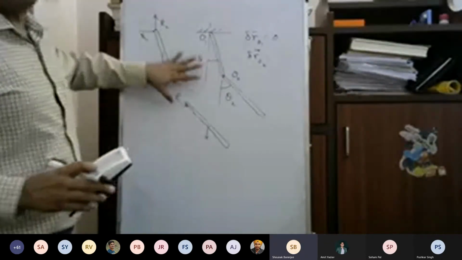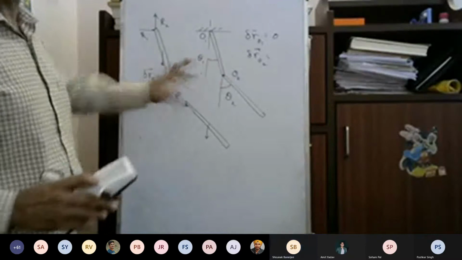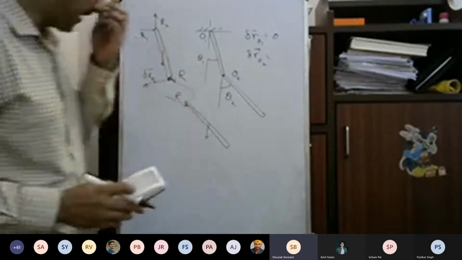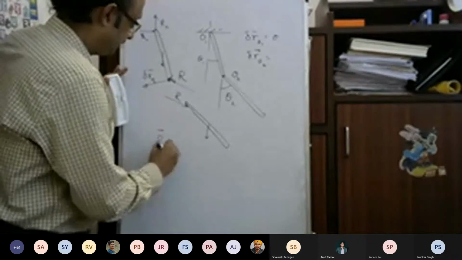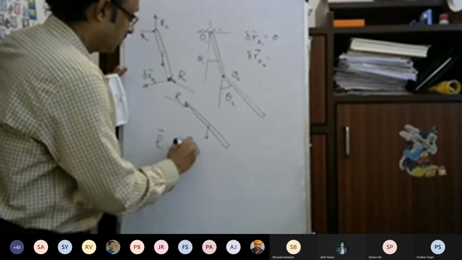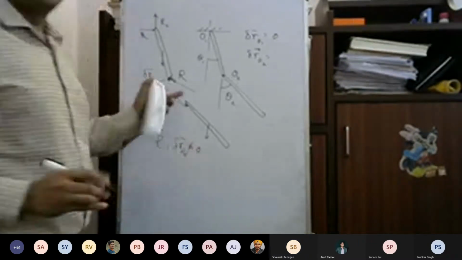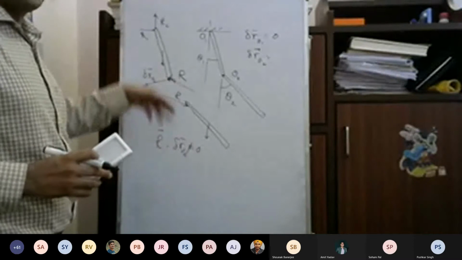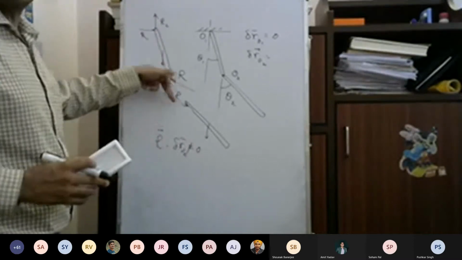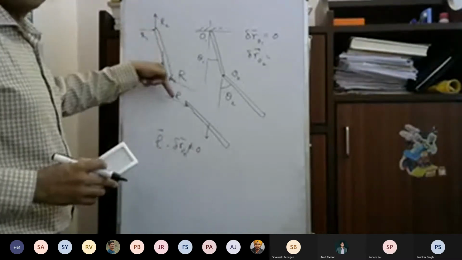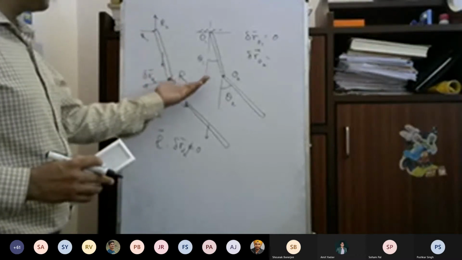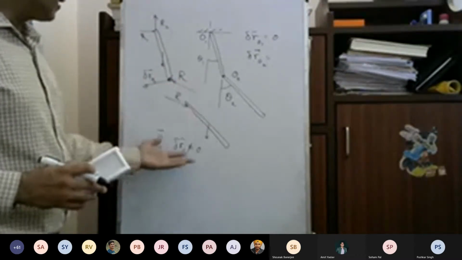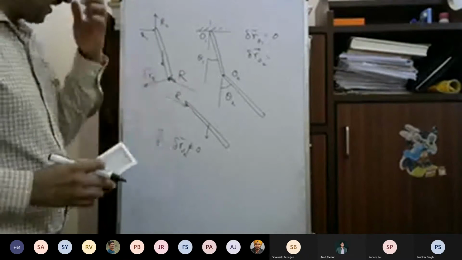Similarly, R3 and R4 were components. If you do not like it, you can take R as a single force. But one thing you see is that R dot delta RO2 is not equal to 0. Definitely, we cannot say that this reaction force will always be acting along the direction of the rod. It can have any arbitrary direction, so therefore R dot delta RO2 is not equal to 0.